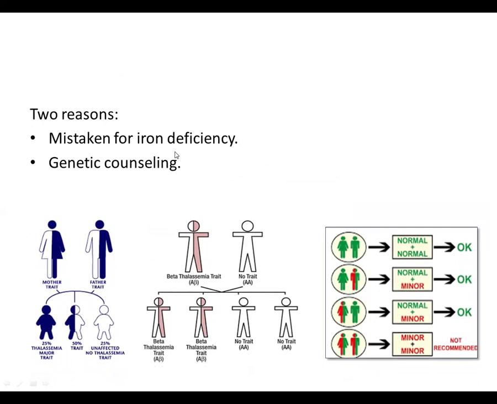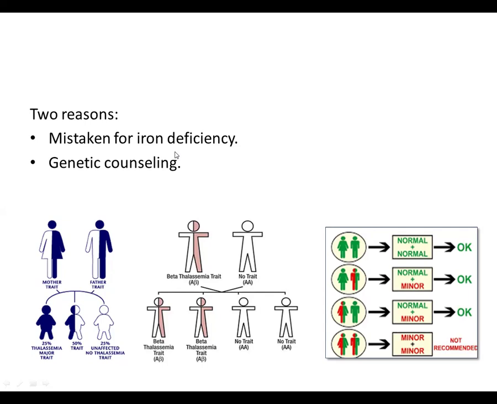So if the mother and father both have thalassemia trait, there are 50% chances that the offsprings will have the thalassemia trait. And there are 25% chances in the offsprings of getting thalassemia major, and 25% chances of the offsprings being unaffected.